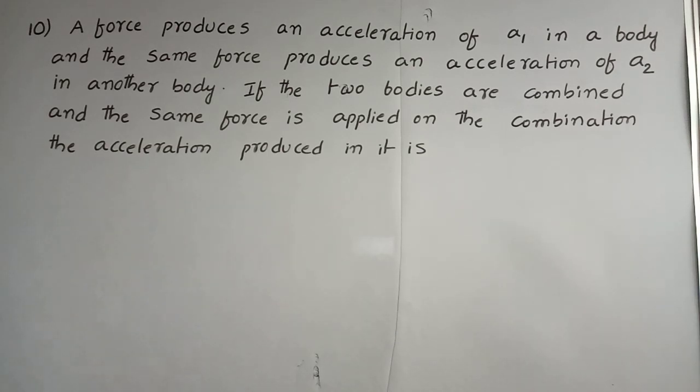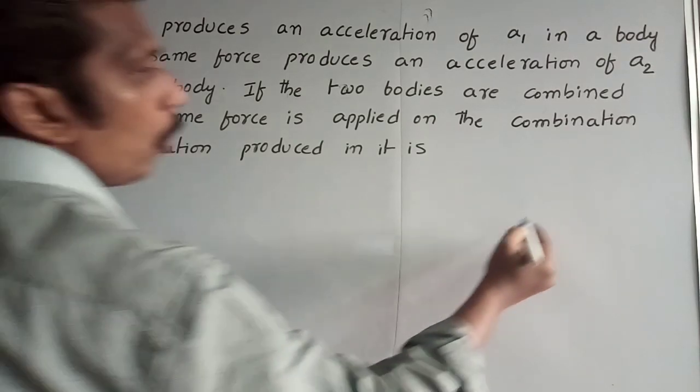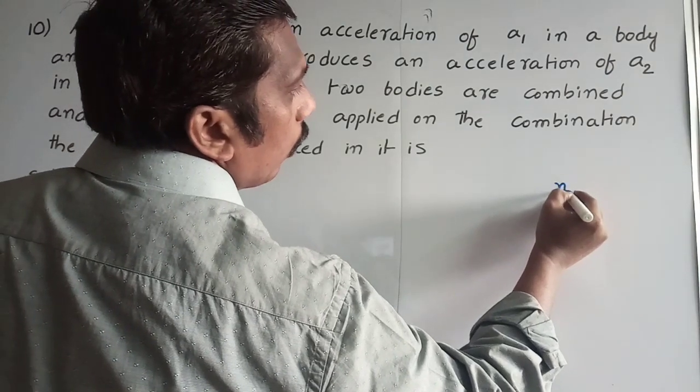10th problem, a force produces an acceleration of a1 in a body and the same force produces an acceleration of a2 in another body. If the two bodies are combined and the same force is applied on the combination, the acceleration produced in it is? Here they did not give the mass and the force acting on the body. Assume the mass of one body is m1.